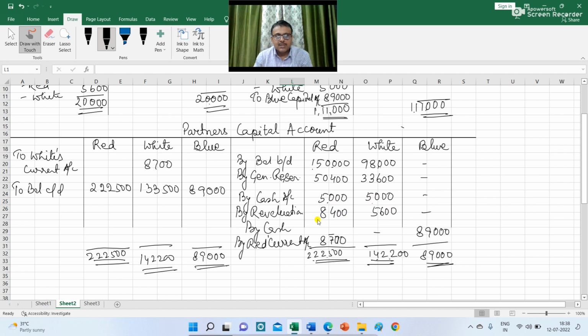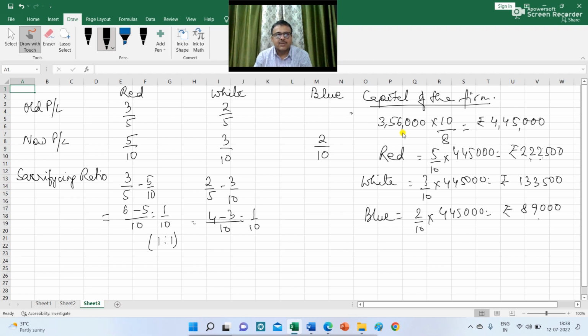So sum total of this balance we have calculated at 3,56,000. Since red and white share in the firm is 80%, so the value of the firm I have calculated at 3,56,000 into 10 by 8. So the total capital of the firm is 4,45,000, which is to be divided between the red, white and blue.